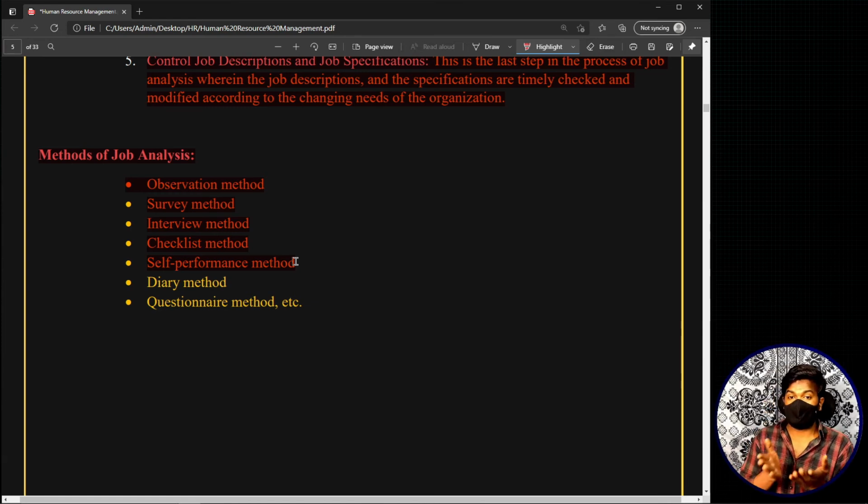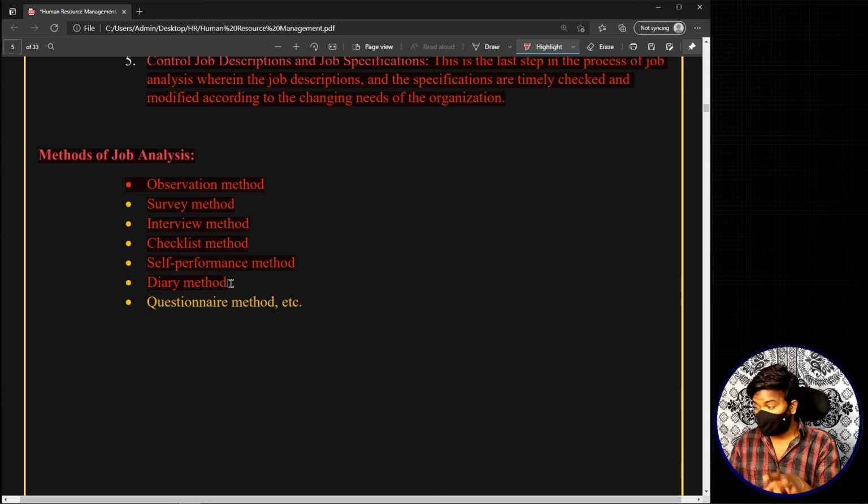This is basically called a self performance method. Again, this is one method which is suitable in certain jobs and not suitable in certain jobs. And moving on to the next method, the next method is called the diary method, where certain jobs in certain